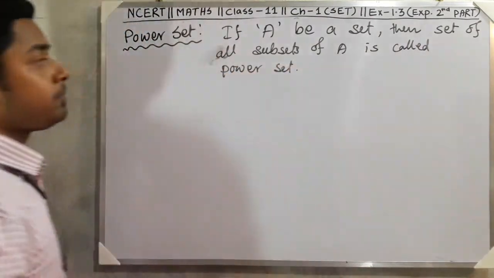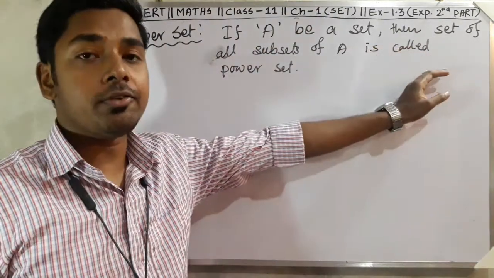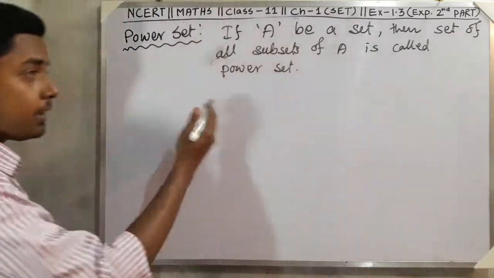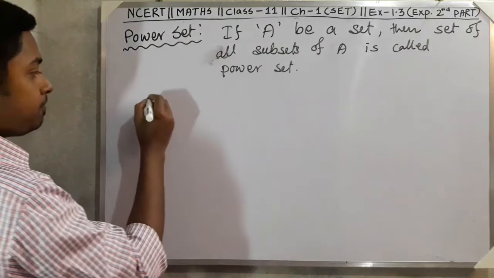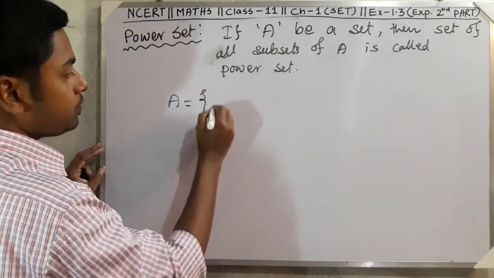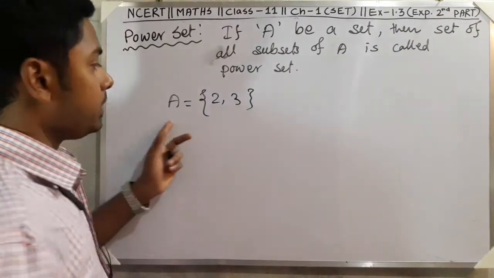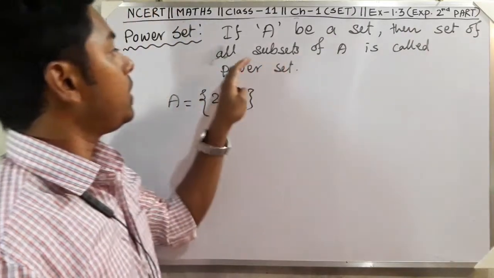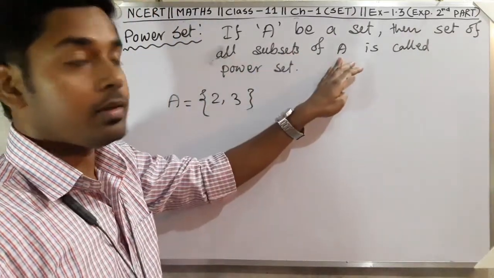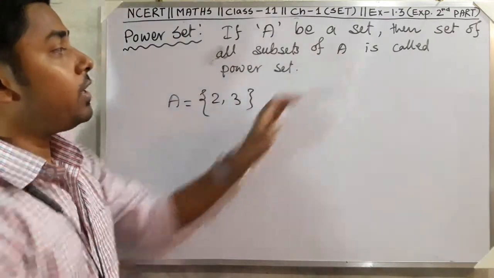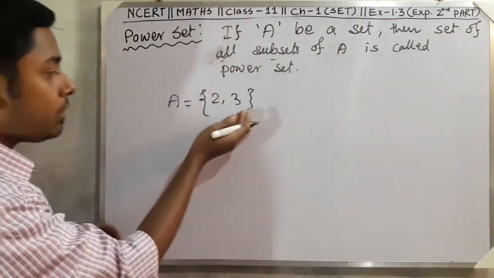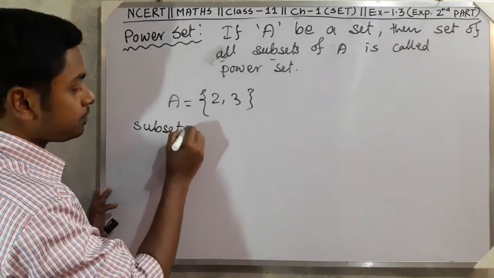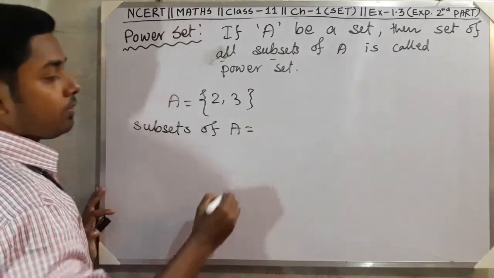क्या है power set? If A be a set, then the set of all subsets of A will be the power set. एक एग्जांपल लेते हैं, एग्जांपल के थ्रू समझेंगे. Let A is equals to {2, 3}. एक सेट है A. So what is the power set? Then the set of all subsets of A. So first of all we will find out all the subsets of A. So what are the subsets of A?